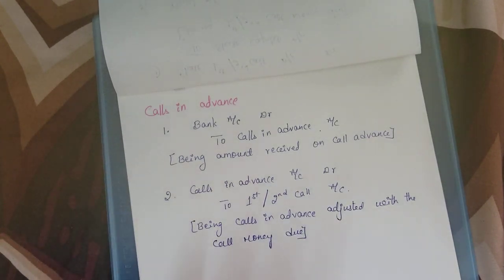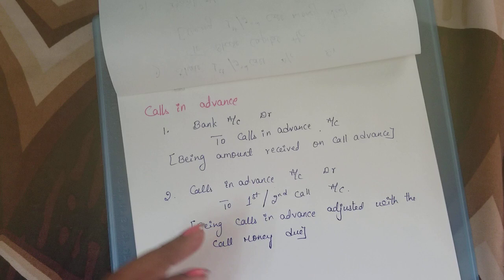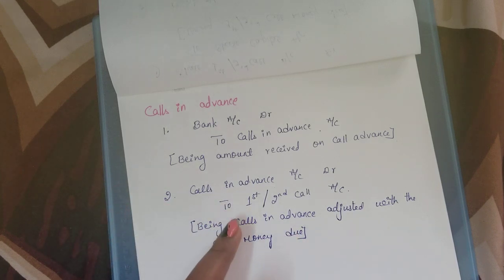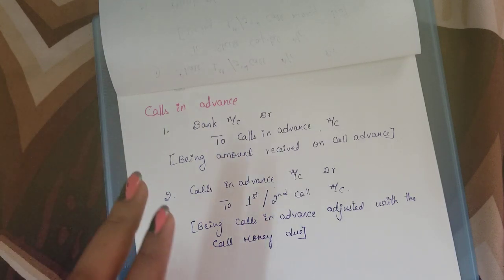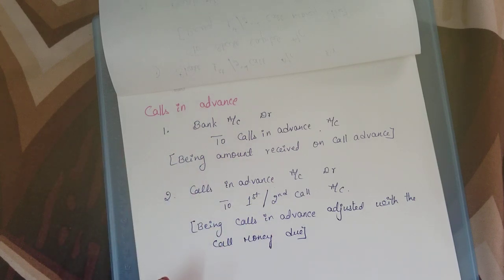They can pay either the first call or the second call in advance. Whenever that has to be adjusted with that particular call, we have to pass this entry. In case they have paid both the first and second call money at the first call itself, then when you are passing the second call entry, you have to make sure this second call amount is already paid in advance.